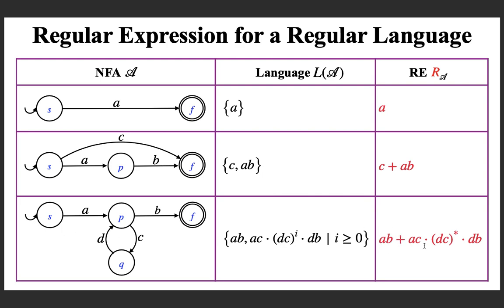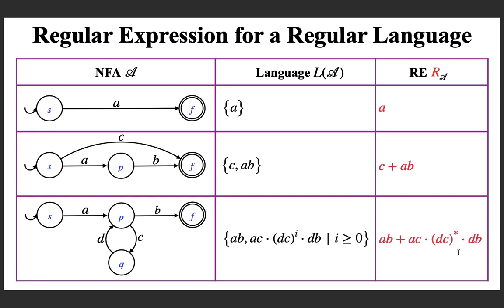It is only ab. Then passing through q as an intermediate state, you are saying, okay, what is the string taking you to q, which is ac, followed by which are the loops coming back to q, which is dc star, followed by the path which takes you from q to the final state, which is db.